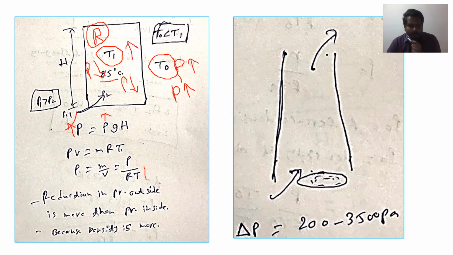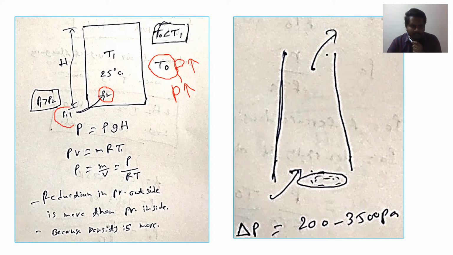Now let me clear all these things. Finally we understand that inside our home the pressure is lower because the density is lower.